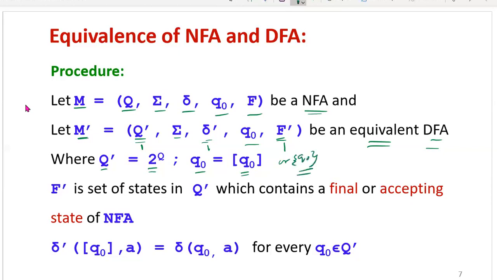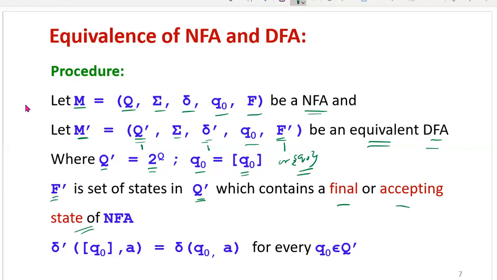Now F dash, the final states of M dash, is the set of states in Q dash which contain a final or accepting state of the NFA. That means you have found Q dash equal to 2 power Q. In this set, any state which is a combination containing a final state of the given NFA can be made a final state of the DFA also.